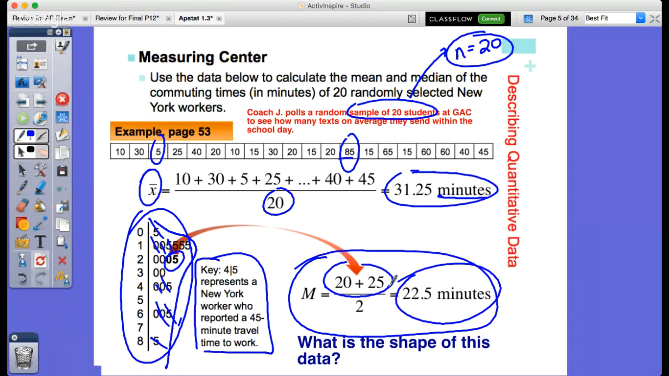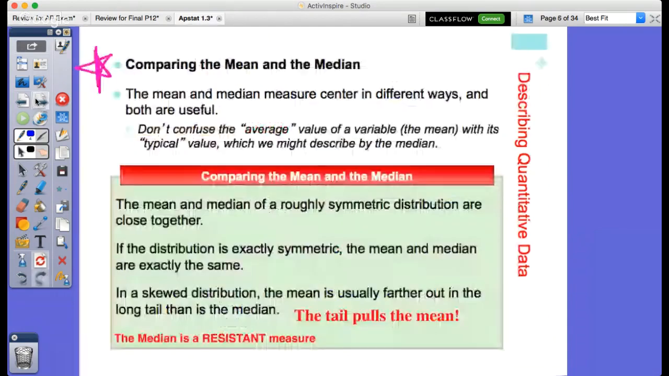Again, you'll notice the shape of this. What would this be? And you'd be right at home. It'd be skewed right because it's pulled to the right of that value. So it'd be pulled right, so we say skewed right.